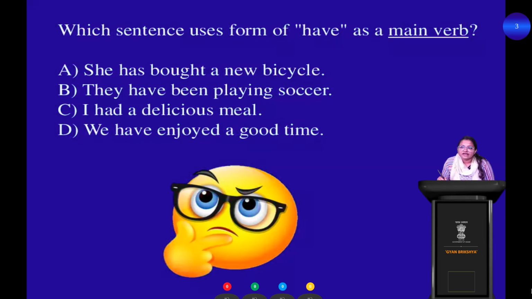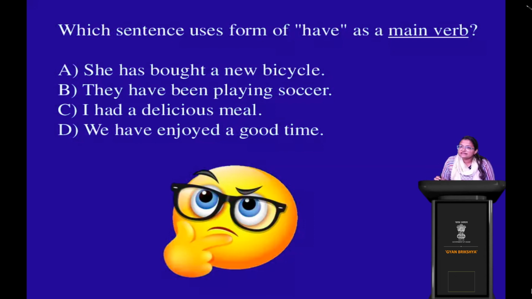Where do we use have as main verb? Okay, the correct answer is option C. I had a delicious meal. Here, the form of have verb, that is had, is used as the main verb, right?